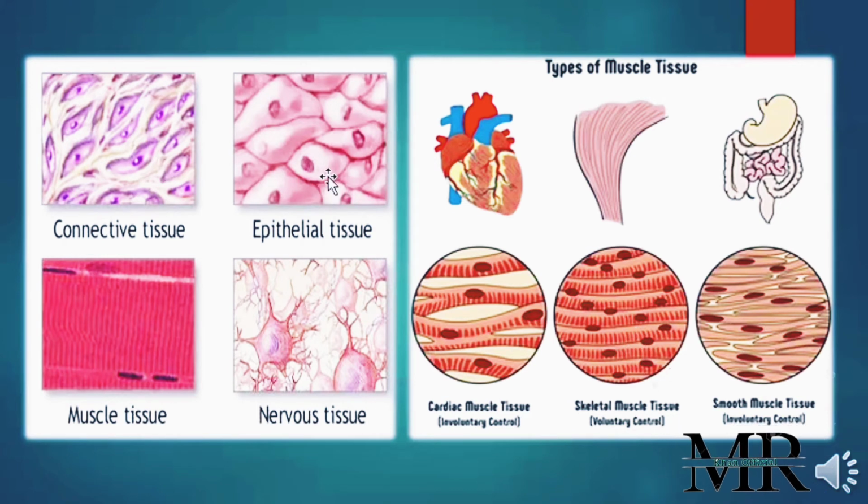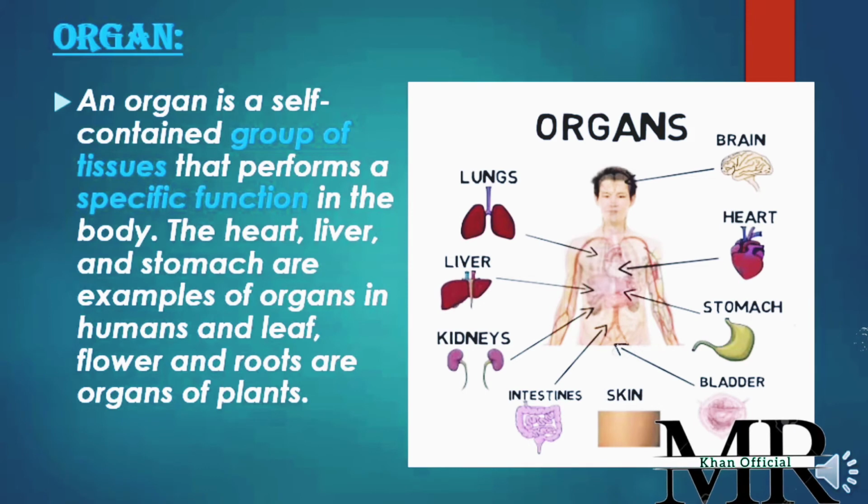As well as in the epithelial tissues, all the cells are the same. We have the other tissues as well. So they are all groups of the same cells, and they have specific functions. So this is tissue. The next one is organ.